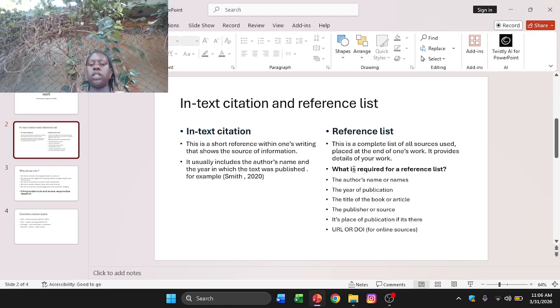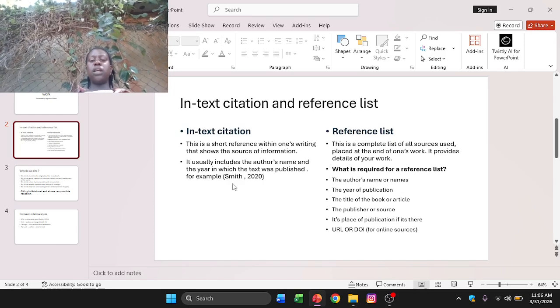What is required for a reference list? What things are necessary for a reference list? As we had seen from the in-text citation, the things we need are the author's name, the person who wrote that book or article or information, and the year in which the person made it public. Those are the citing requirements.